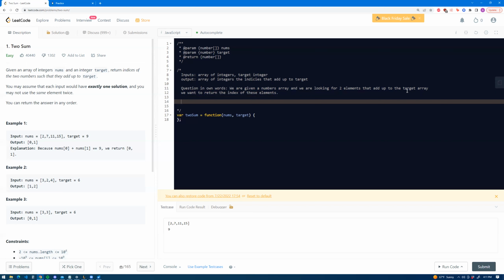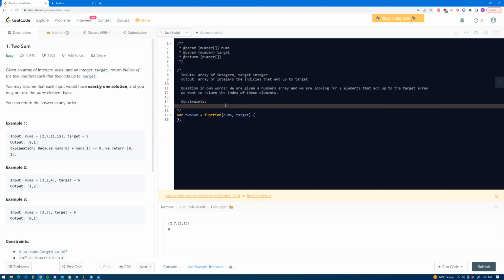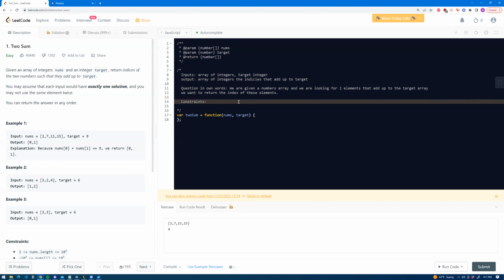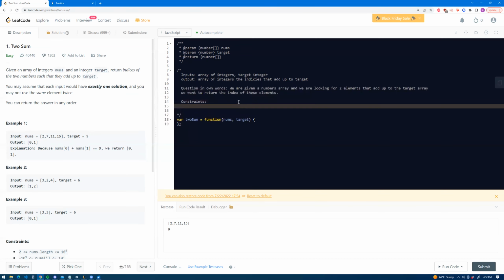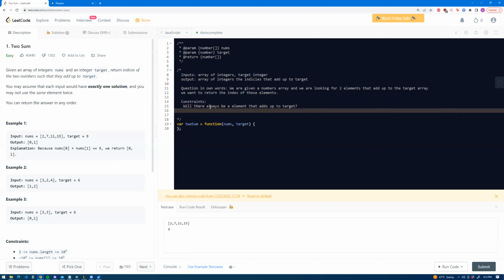The second step would be to talk about constraints. Luckily for us, the constraints are given to us right here. But let's just pretend this is an interview and come up with our own constraints. It's a lot easier when they already gave us some. So I guess my first one would be: will there always be an element that adds up to target? Second one would probably be